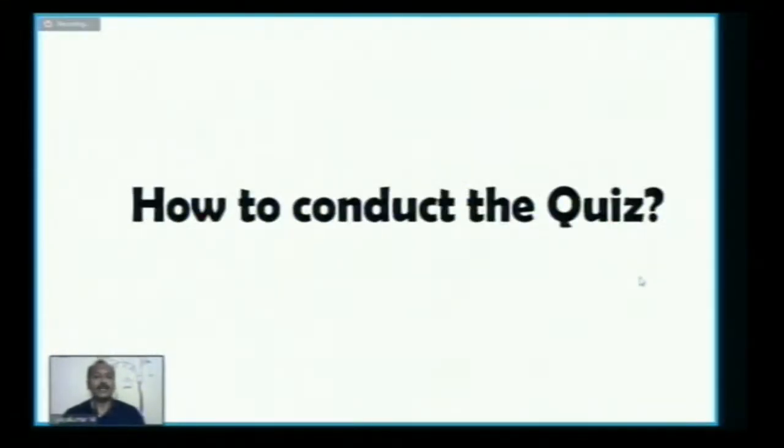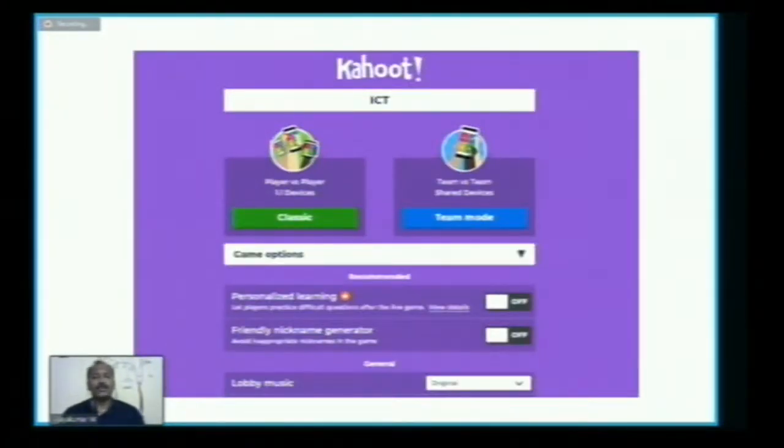Yeah, so now is the time to see how to conduct the quiz. Initially we just created an account, and we have seen how to add a question, how to add some images, how to add some YouTube links, and all. And here, how to conduct the quiz. Once you give the play button, this particular thing will appear on your screen.